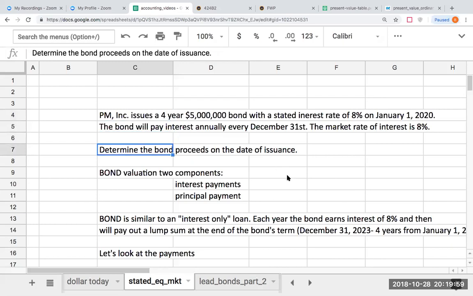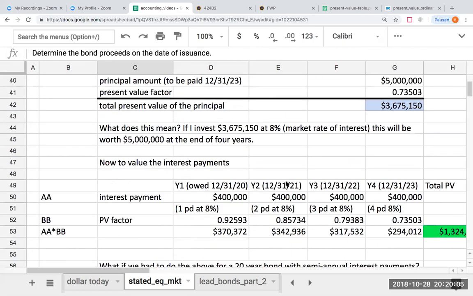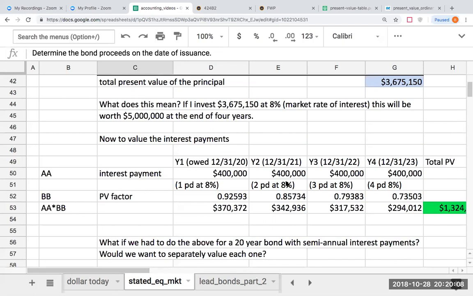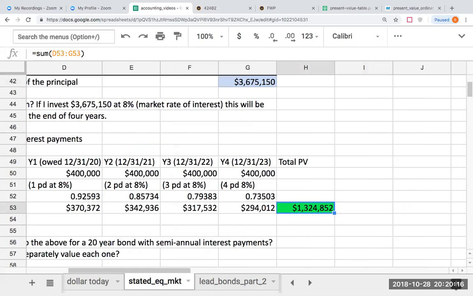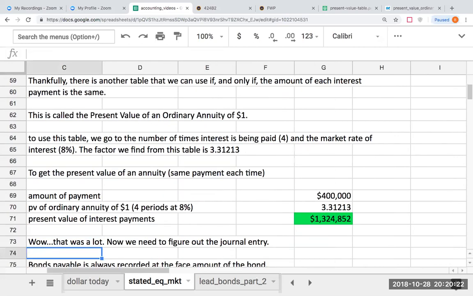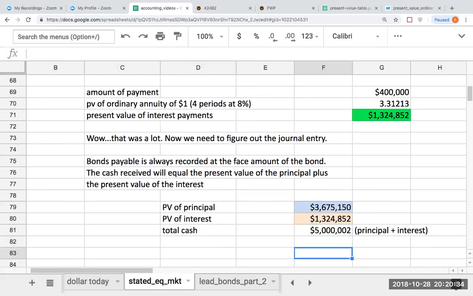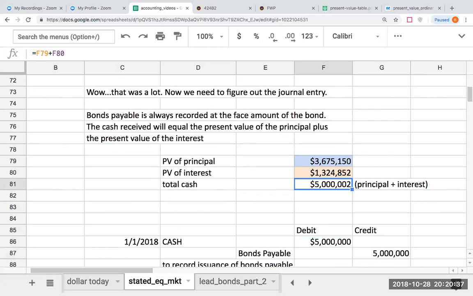So when we're determining the bond proceeds, what we're really talking about is what that cash is going to be. So the cash we're going to be receiving is going to be the present value of the principal, or $3,675,150, plus the present value of the interest payments, or $1,324,852. And when we go back over here and look at this, what are the total cash proceeds? So the total cash we're going to be receiving is, well, $5 million.